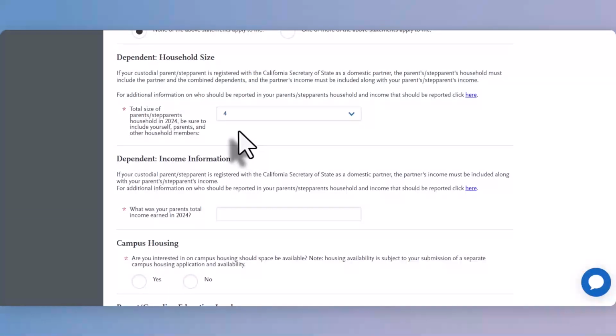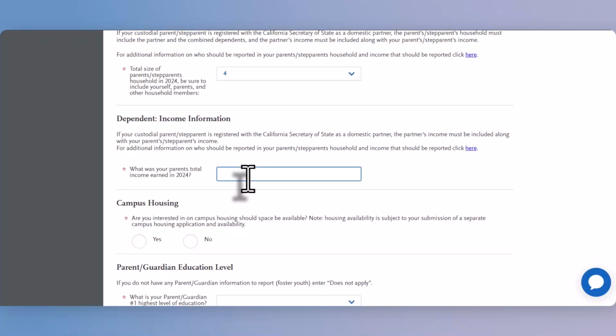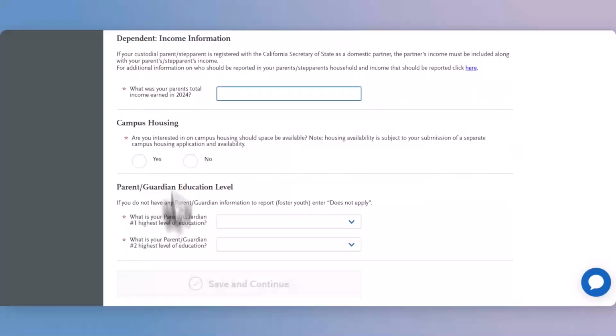And then you'll respond to the total size of your household. And then the income question, again, to the best of your ability. If you have questions about what's being asked, there is some help text hyperlinks on this page that you can utilize.